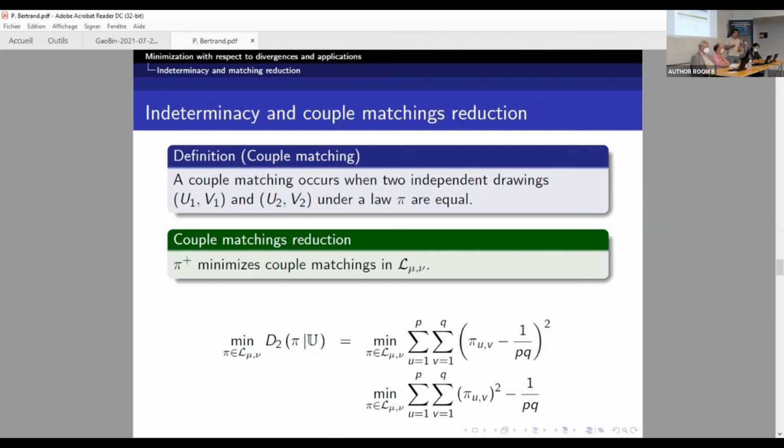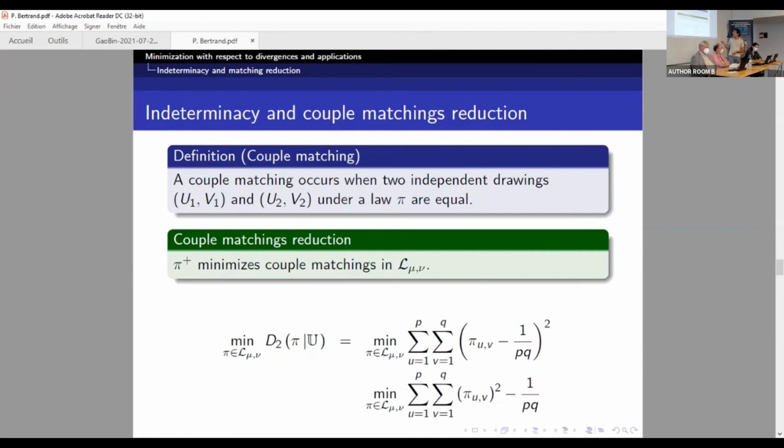Actually, if we want to minimize the probability of a couple matching inside L_U nu, the best solution is to use the indeterminacy. And it's written in the very beginning because it's written inside D2. If we decompose D2, it's equal to that in the beginning. It comes back to the fact that we chose phi equal, I don't remember, but something like x minus 1 to the square.